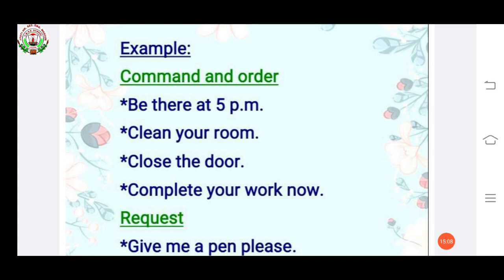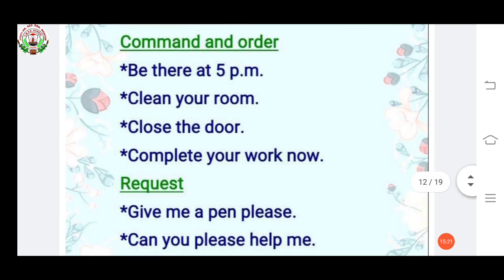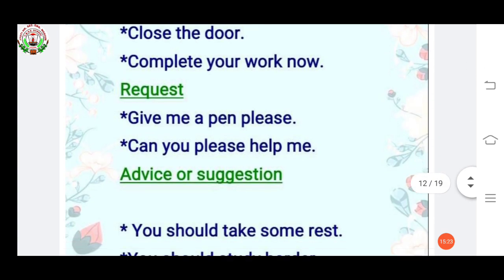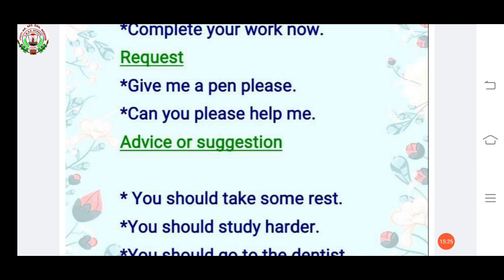Juniors, or we people, cannot give a command or order to our seniors, our parents or our teachers. Okay? So command and order is like this. Now see the request. Give me a pen, please. Can you please help me? Whenever we are using the word please, it means we are requesting.